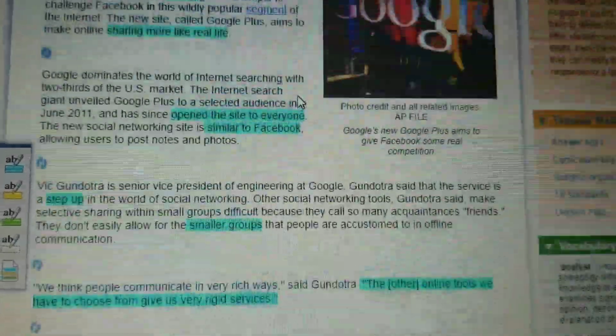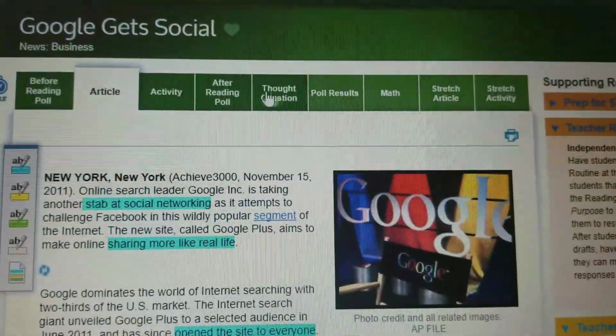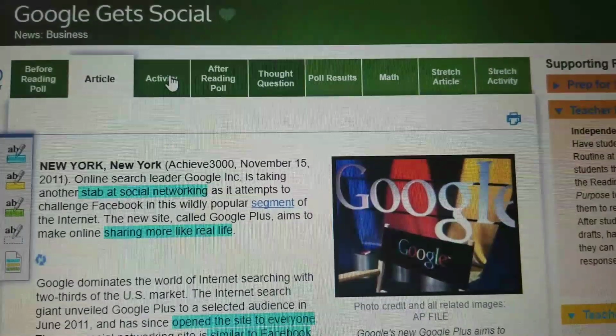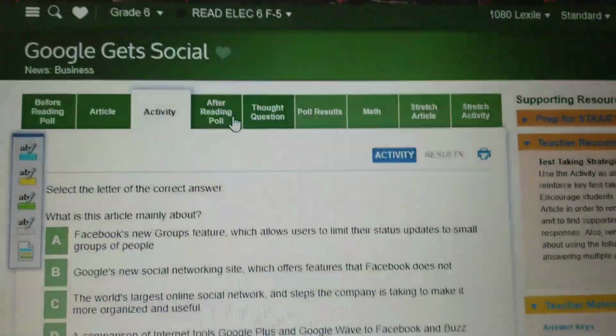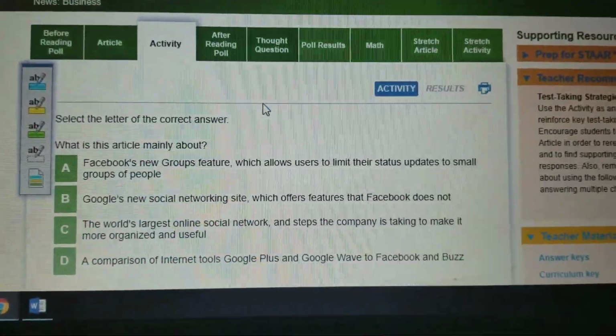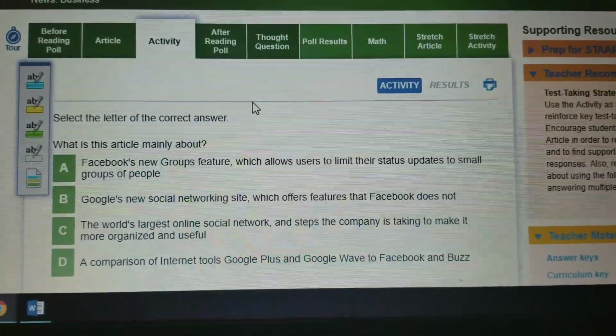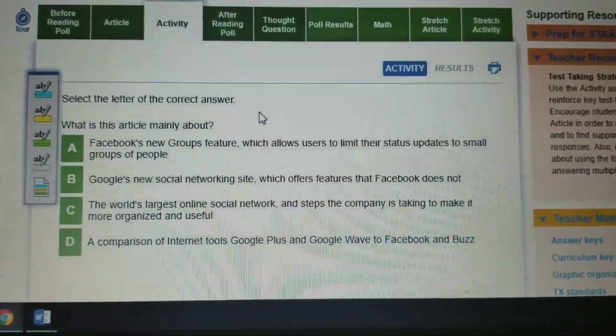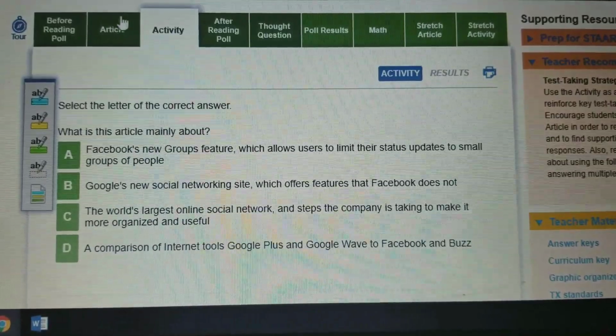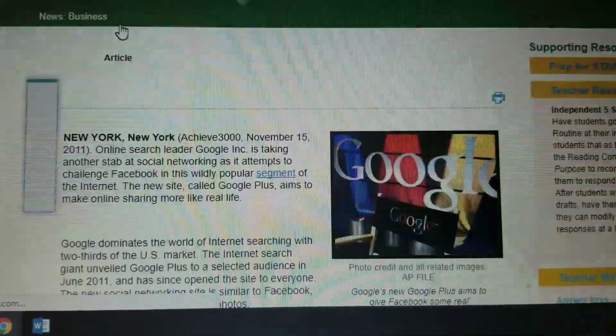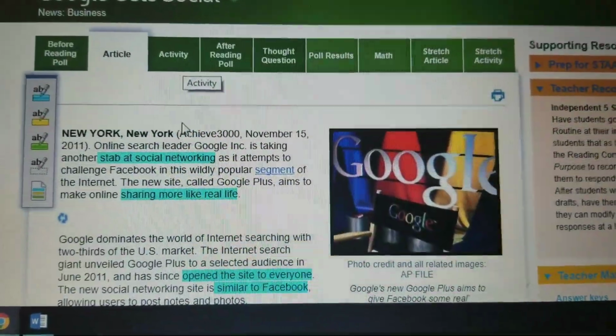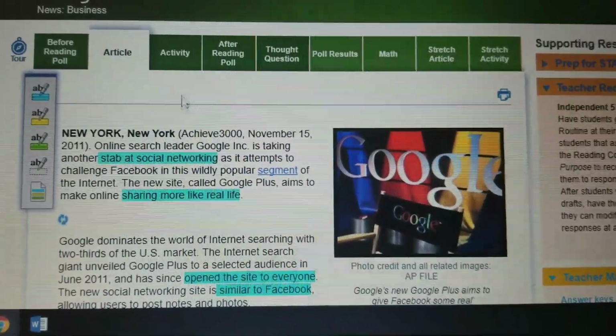But I am going to actually click on next to my activity, which gives me a couple of questions about the story. Okay. And so as I'm doing the activity, I can actually click back to the article to see what I highlighted and what I just read. And that helps me get the questions right for the activity.